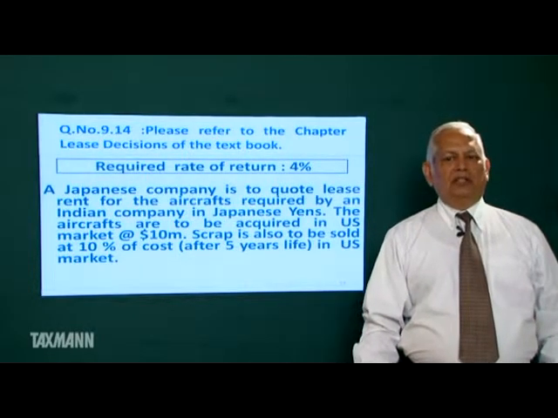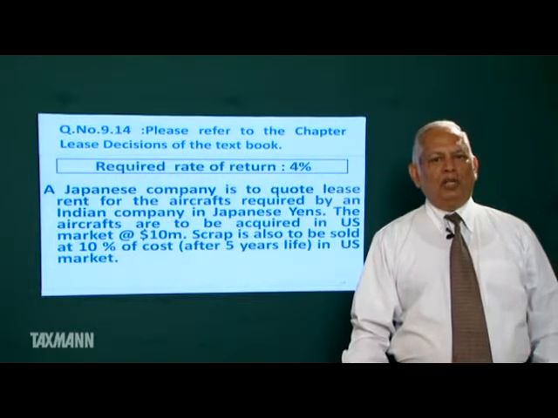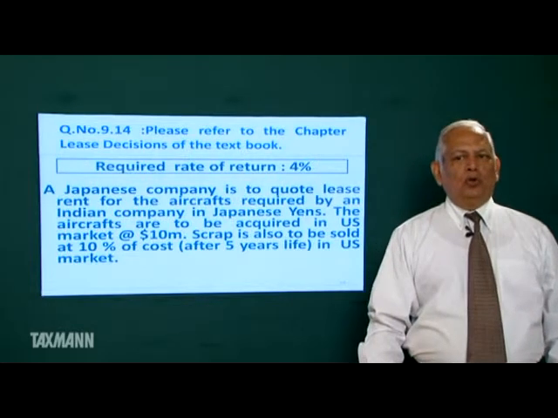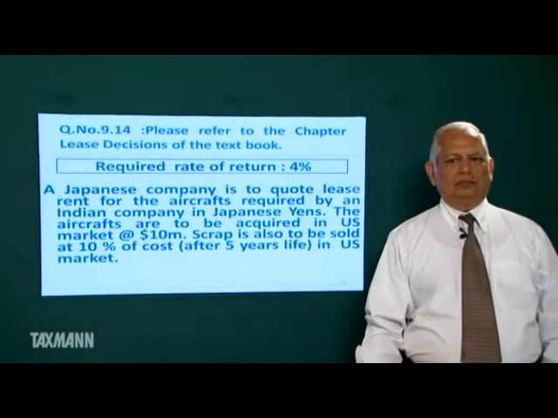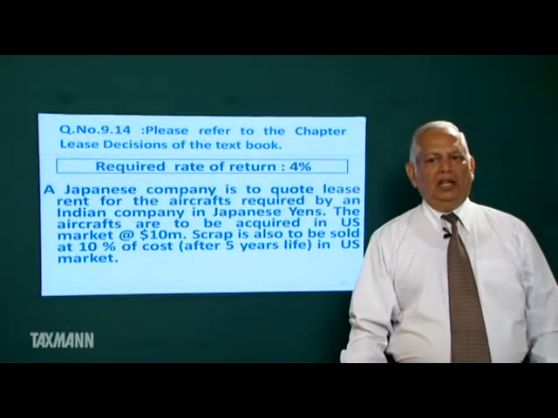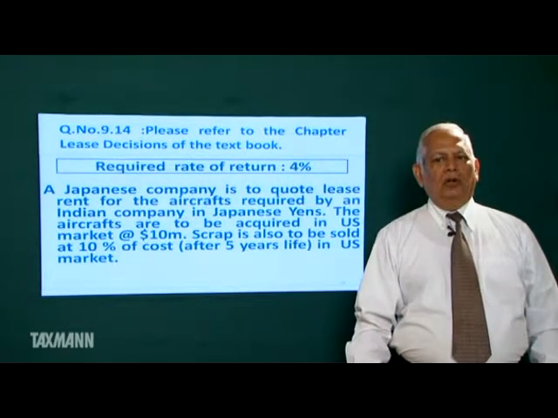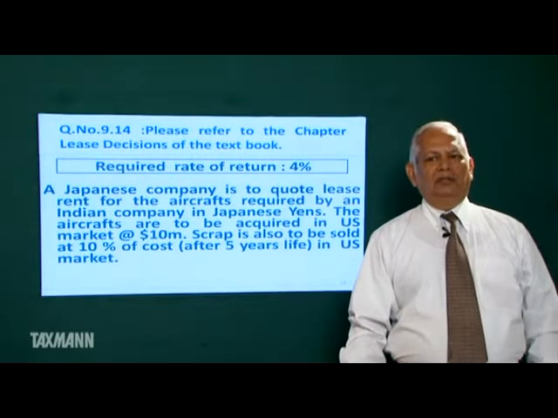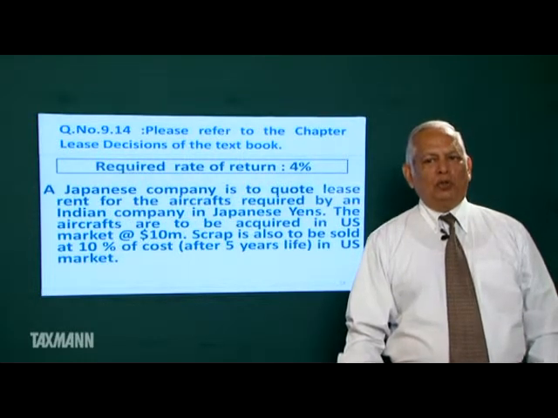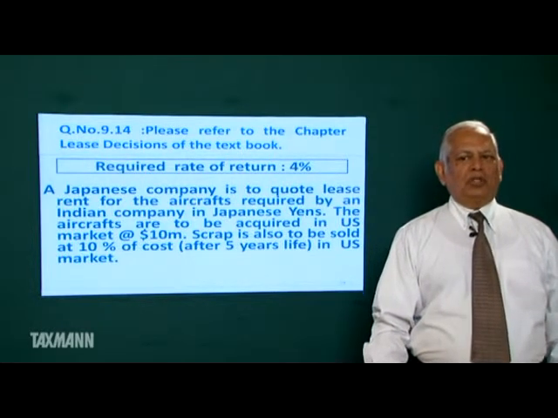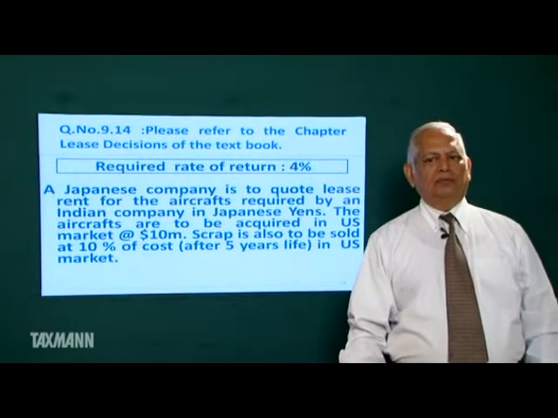Lease rent is not to be quoted in rupees. The aircrafts are to be acquired in the US market at the rate of $10 million. Scrap is also to be sold in the US market at 10% of the cost after 5 years life.